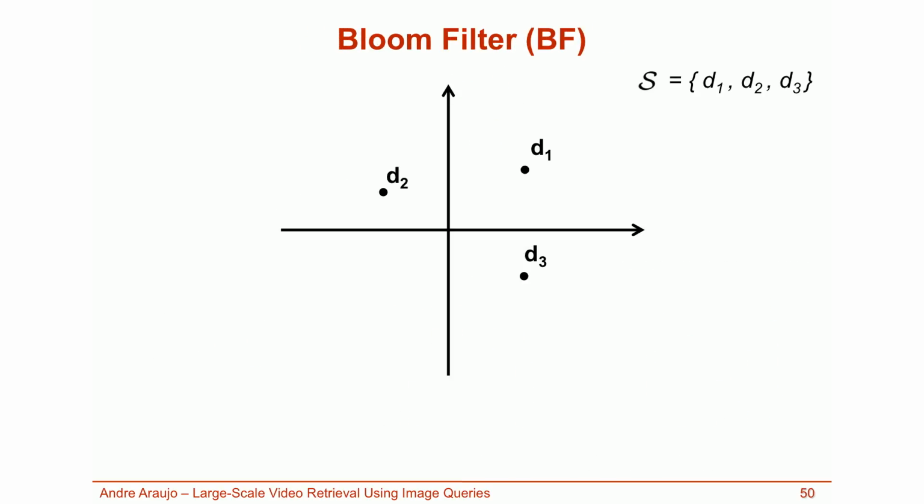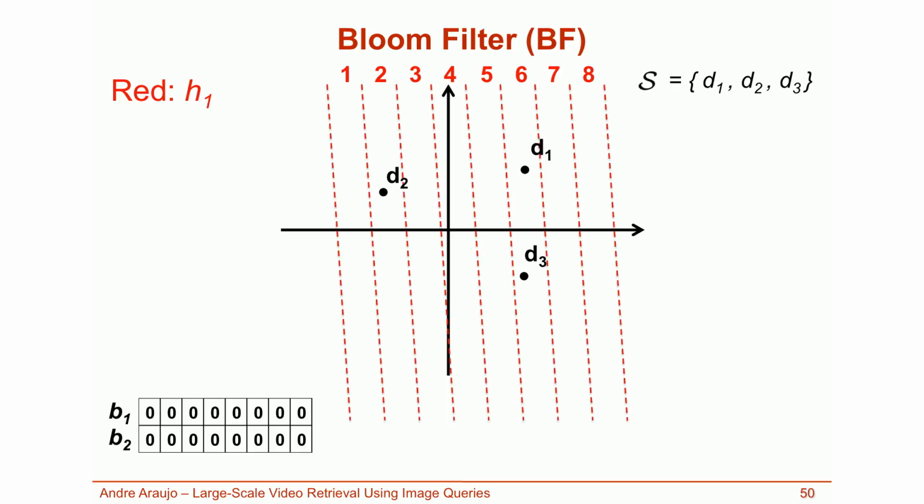In this slide, I'll introduce the Bloom filter framework with an example. In the interest of time, I will illustrate only one variant of Bloom filters. A Bloom filter is a data structure that represents a set using a compact signature. Say that we want to describe the set S, which contains the items D1, D2, and D3 shown here. Bloom filters are bit vectors. On the left, I show a Bloom filter with two partitions, which are initialized with zeros. Here's one of the hash functions for this toy example in red. In this case, all elements within each of these slabs are hashed to the same value.